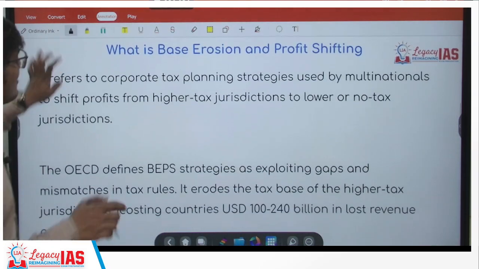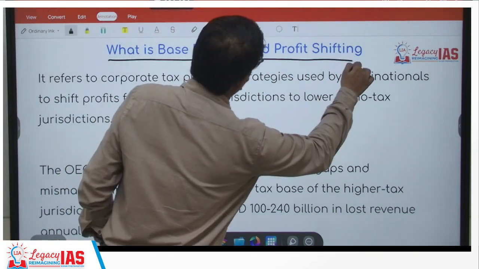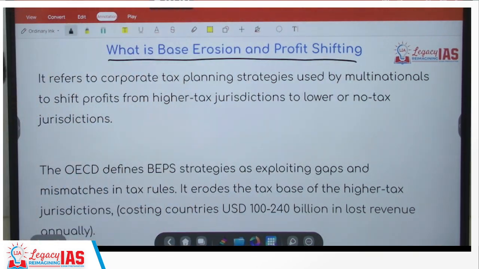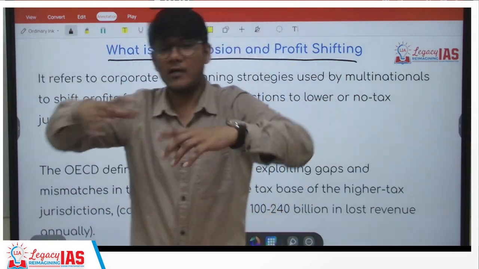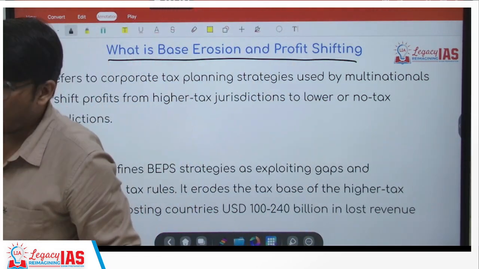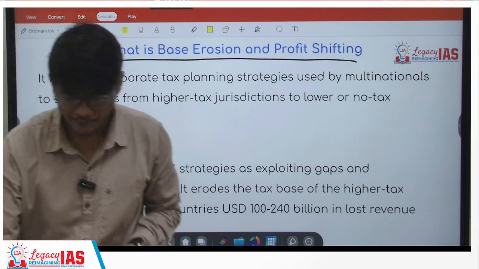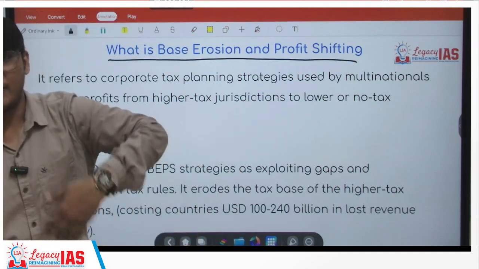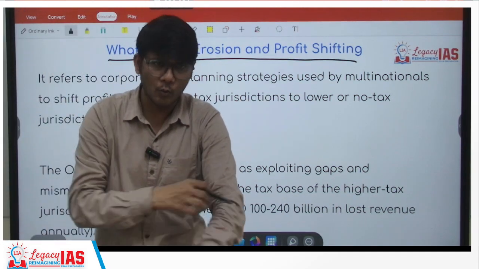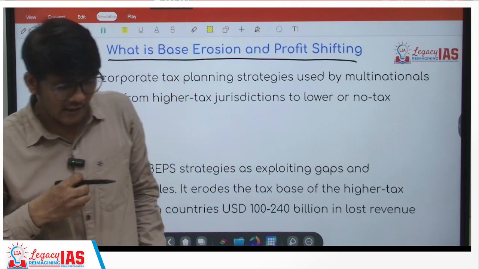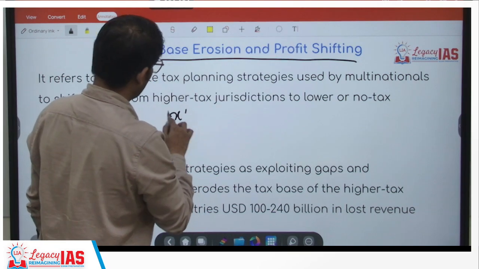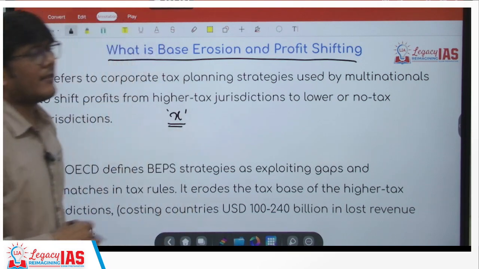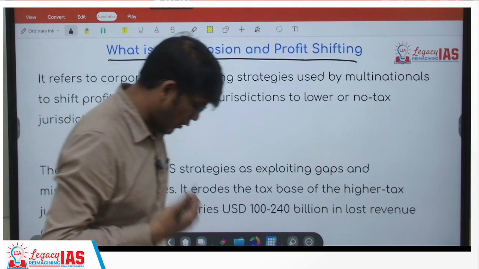Before that, let us understand what is base erosion and profit shifting. So what happens is, there are multinational companies, there are companies in different countries, and now we live in a world of globalization, right? Trade is going on among the countries throughout the world. So let's say someone established a company in country X. Now this company is making a lot of profit.